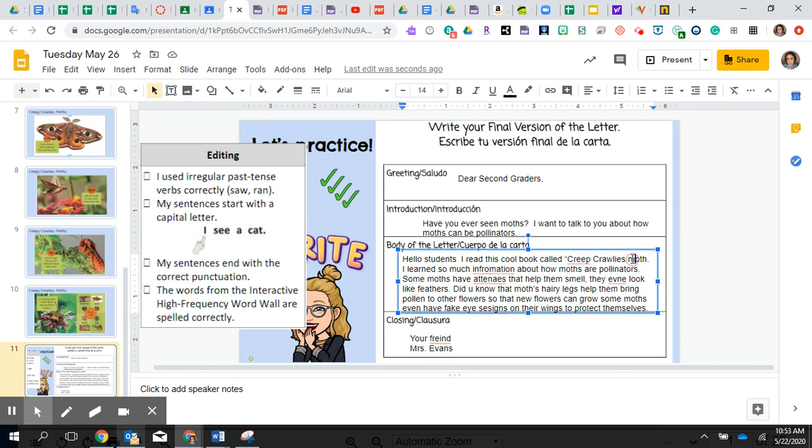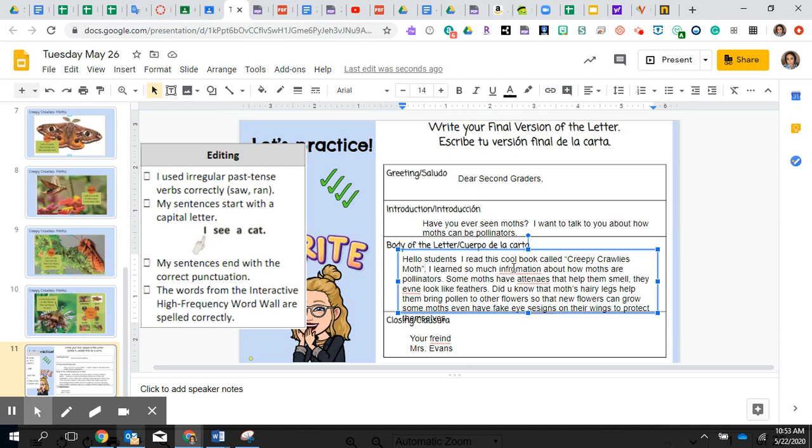And then this is a capital M. And you want to make sure that you're putting quotation marks. And this was called Creepy Crawlies Moth. And then we're going to end in quotation marks, because that's how you make sure, if you're quoting a book, so let's say you want to use the hummingbird passage, then you would put quotation marks on the title of the passage. Okay.